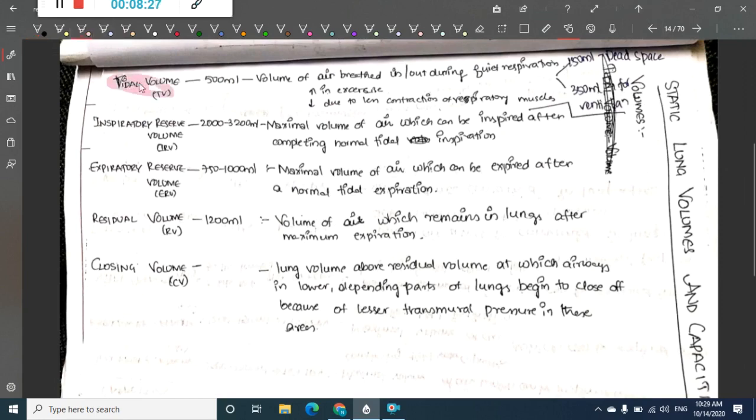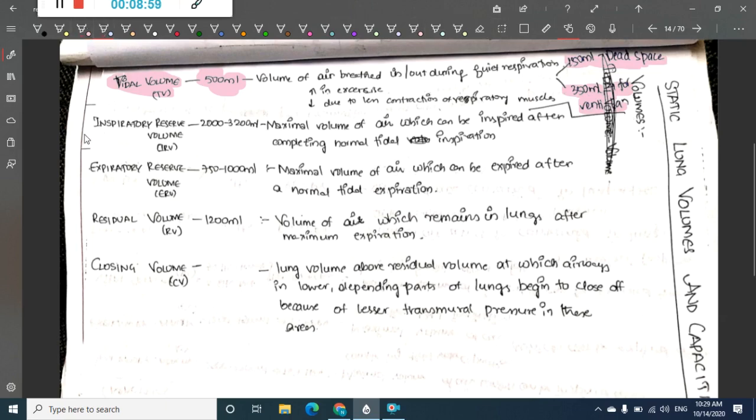The first lung volume is tidal volume. Tidal volume is the volume of air that is breathed in and out of the lung during normal respiration. This is around 500 milliliters. Among this 500 ml, 150 ml accounts for dead space, whereas the remaining 350 ml accounts for normal ventilation.